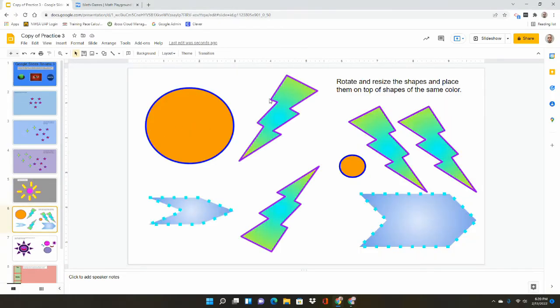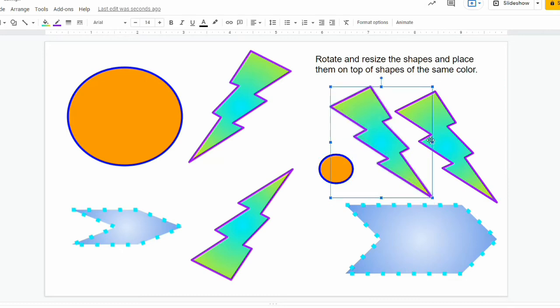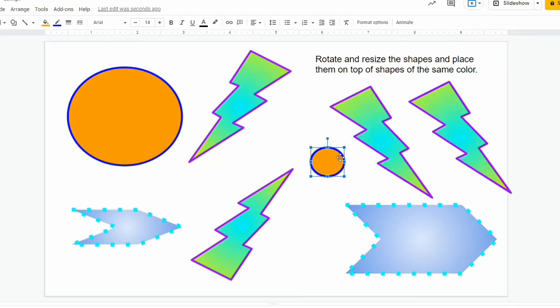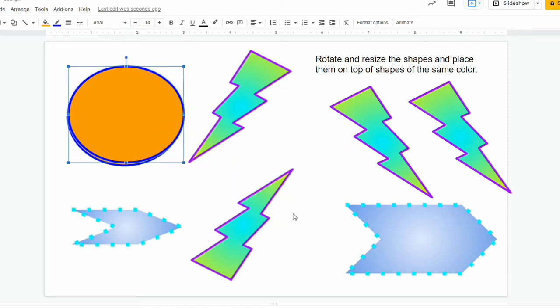Slide number 6 says rotate and resize the shapes and place them on top of the shapes of the same color. So over here, these 4 shapes on the left, this is part of the background, so you can't move these. The shapes on the right, you are able to move. So you just need to click and drag and resize these so that they are going to fit right on top of the other ones.